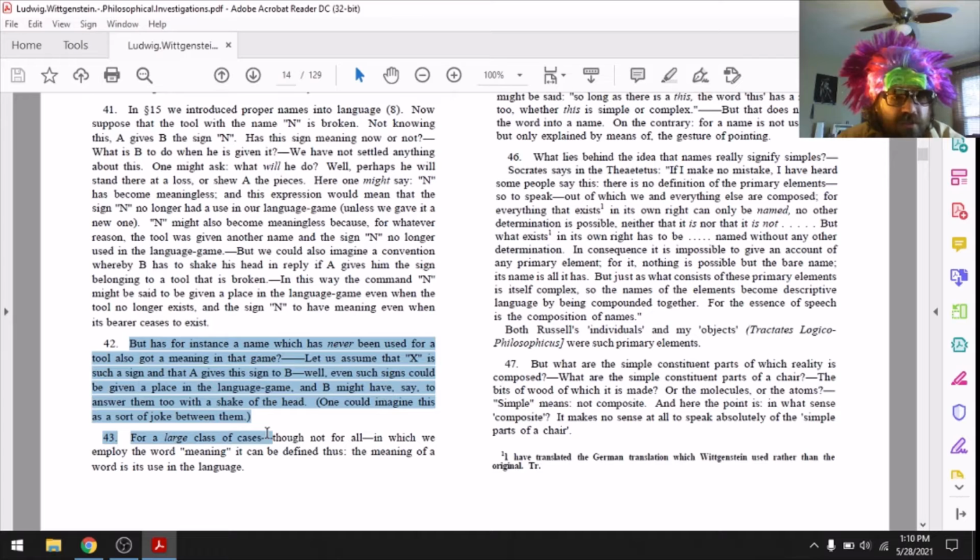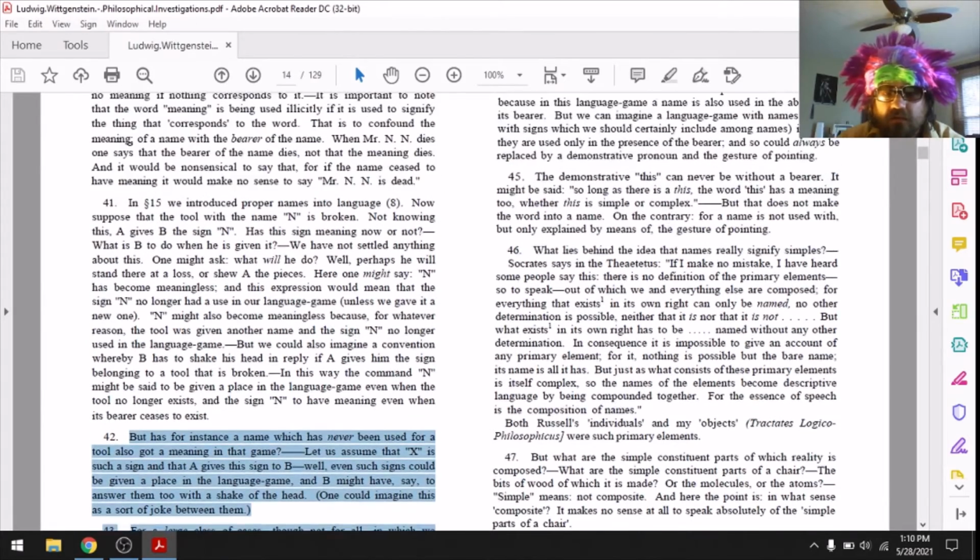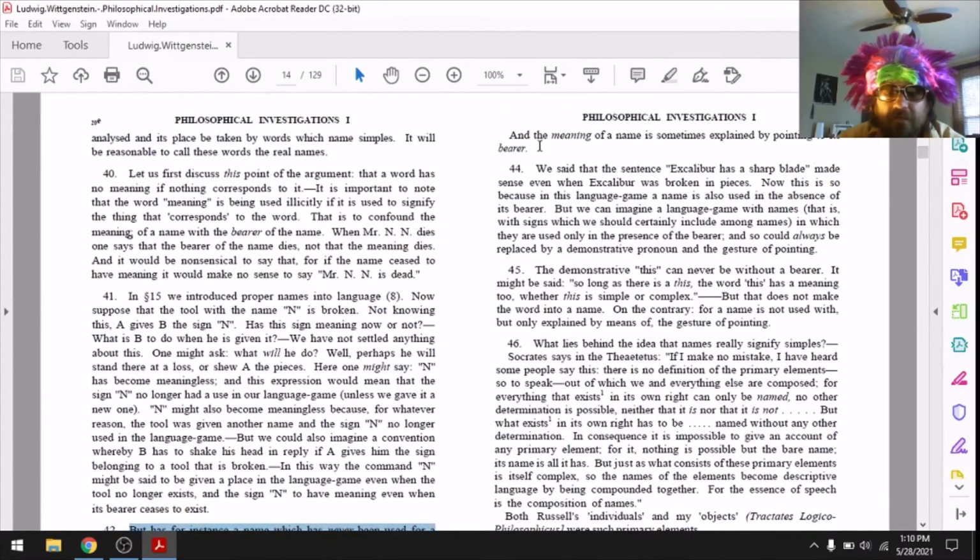For a large class of cases, though not for all, in which we employ the word meaning, it can be defined thus: the meaning of a word is its use in the language, which is a pretty big deal. And the meaning of a name is sometimes explained by pointing to its bearer.